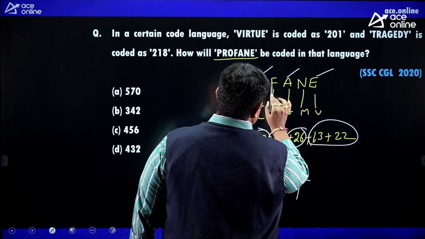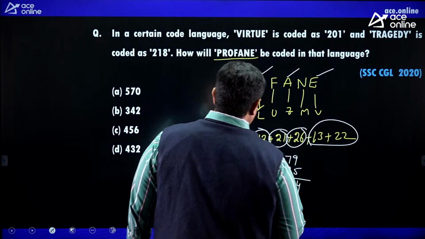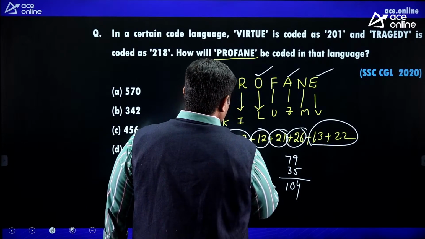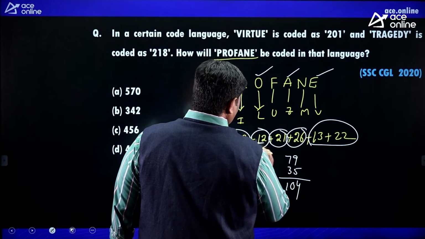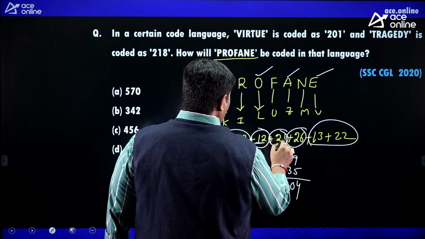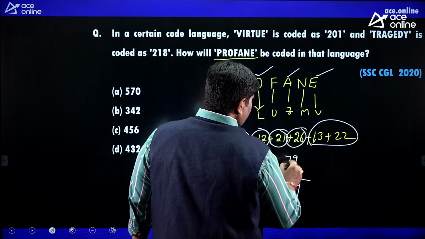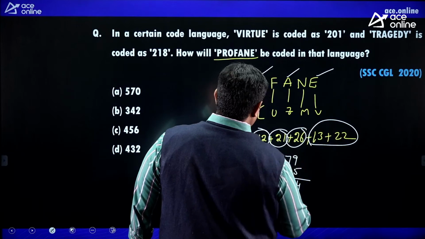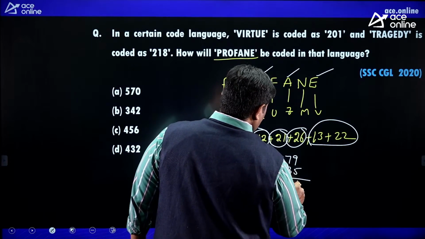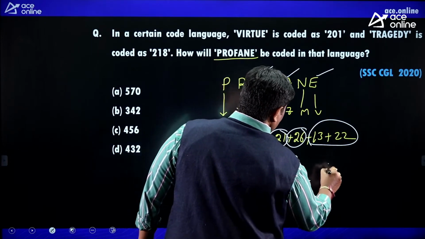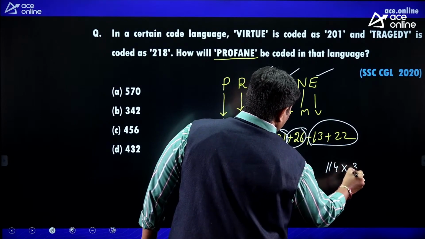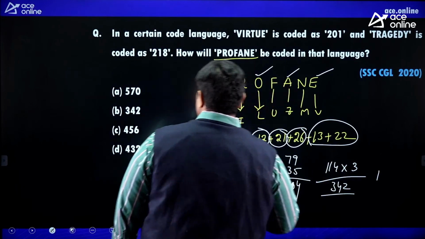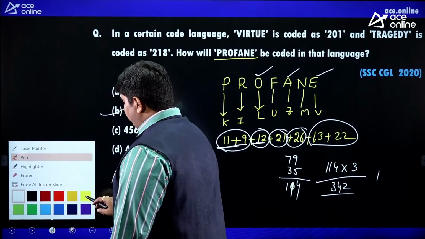P, R, O, F, A, E, 3. 20, 32. 32, 33. 53, 79. Here, 114. 114, number of vowels 3. 3 fours are 12, 1, 4, 342 is the answer. So 342 is the answer.